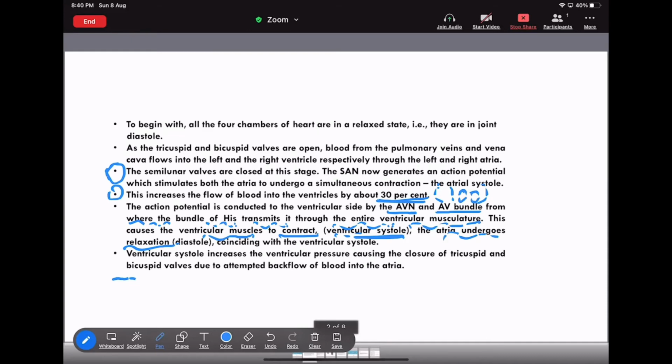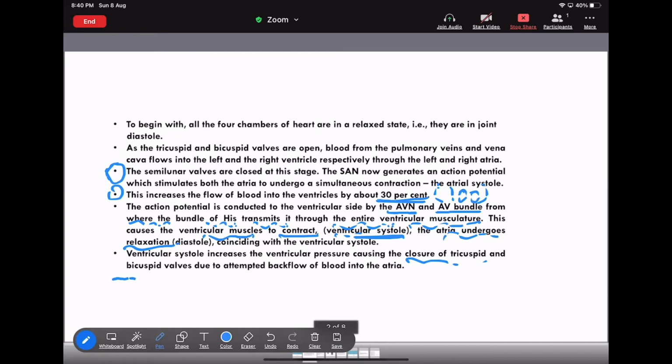Okay. Now, at the time of ventricular systole, that means at the time of ventricle contraction, there is an increase in the ventricular pressure. That leads to the closing of the tricuspid and the bicuspid valve to prevent the backflow of the blood into the atria. Always remember, at the time of ventricle contraction, there should be closing of the tricuspid and the bicuspid valve. Okay, why? To prevent the backflow of the blood towards the atria.